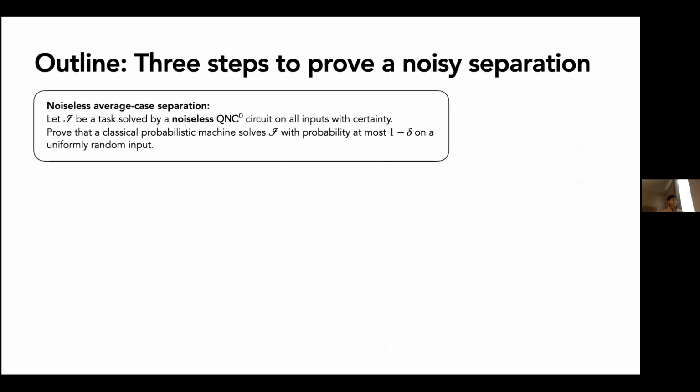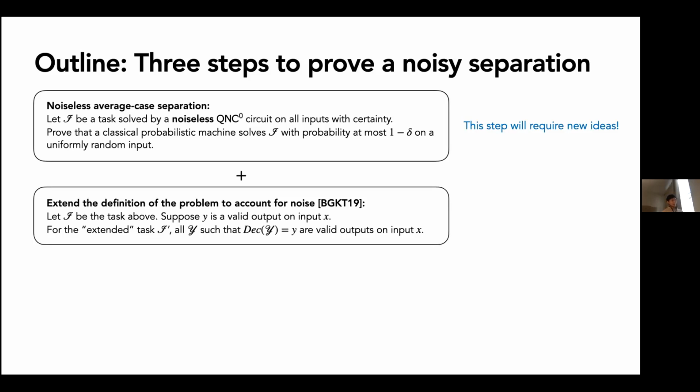The first is to prove a noiseless average case separation. If we have some task I that is solved by a noiseless constant depth quantum circuit, we want to prove that a classical machine cannot solve I with very high probability. In particular, we want to show that a classical probabilistic machine cannot solve it with probability 1 minus delta, where delta is a constant, on a uniformly random input. Again, this is over the randomness of the input and the randomness of the machine. But it turns out this step will require new ideas, and this is where most of the technical work goes into.